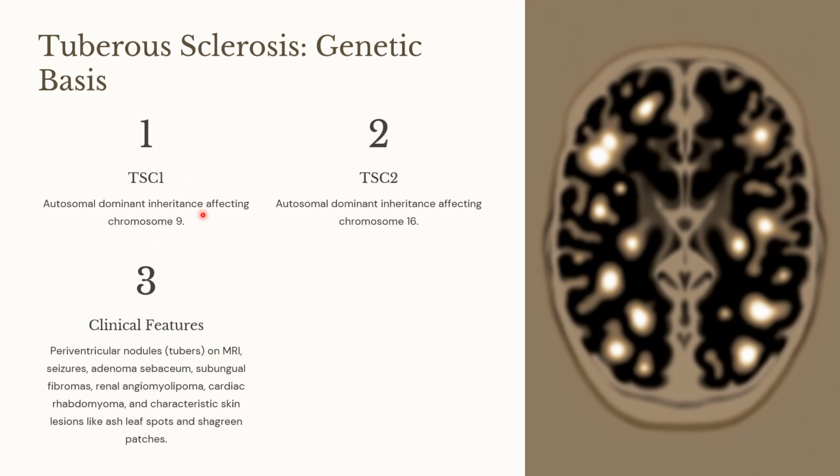Just to make certain things clear about tuberous sclerosis, which we saw in the previous slide, it is because of 2 chromosomes. Tuberous sclerosis 1 is because of chromosome number 9 and tuberous sclerosis 2 is because of chromosome number 16. And I told you that they will be presenting with seizures, which the question will be telling like they will be having a writhing movement of the hand when they sleep. Why do they have seizures? It is because of tubers. As the name says, there are tubers or periventricular nodules on the MRI, which will be resulting in seizures.